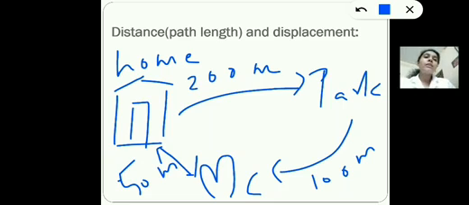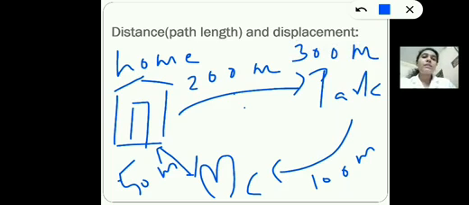So what is the total distance traveled by you in this journey? 200 plus 100, how much? That is 300. The total length of the path covered in this journey is 200 plus 100, that is 300 meters.